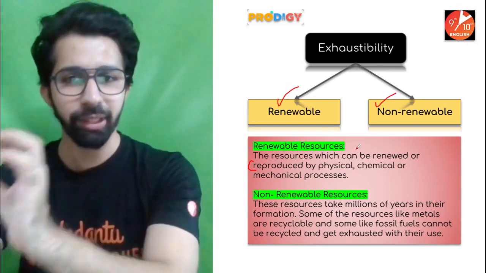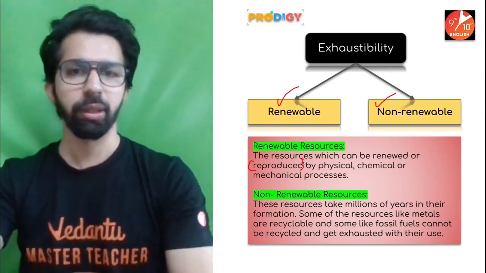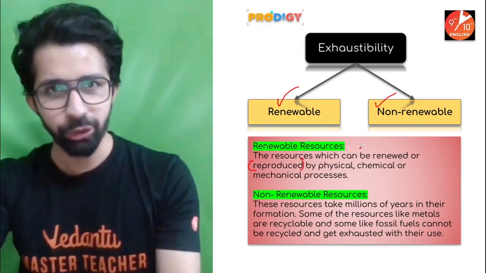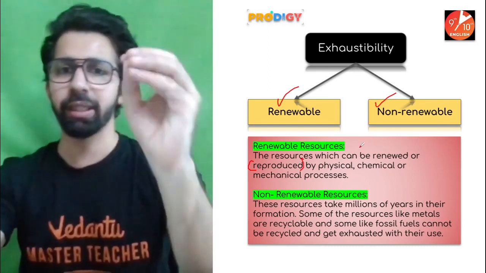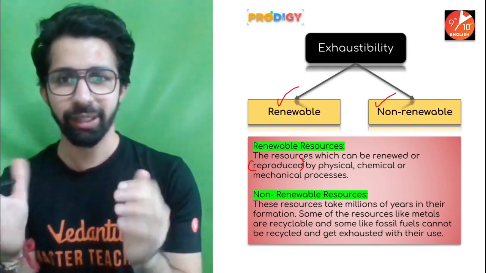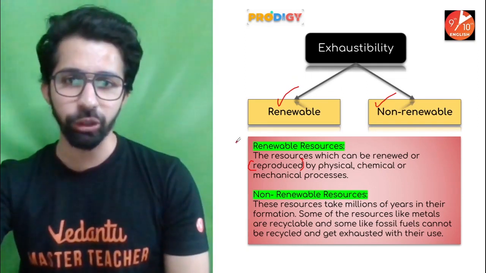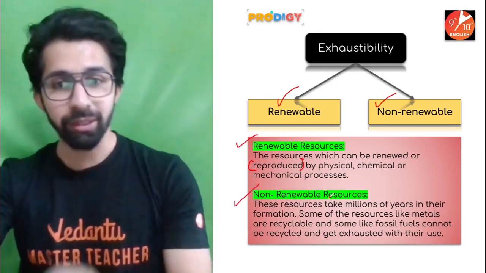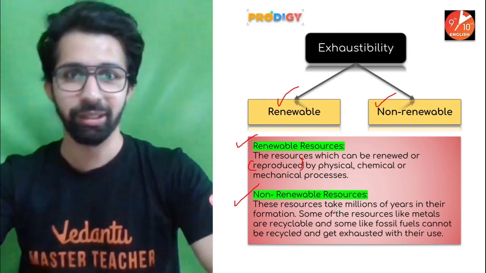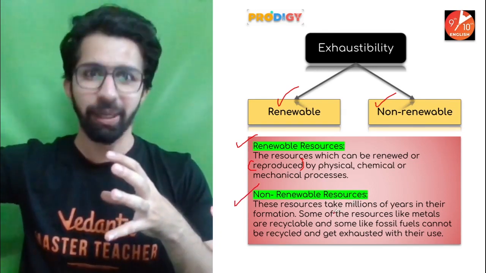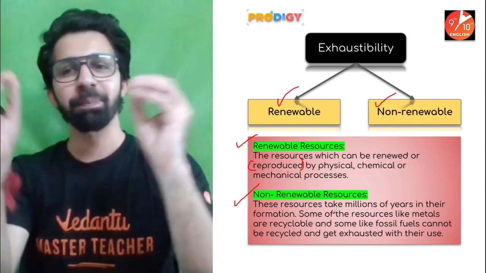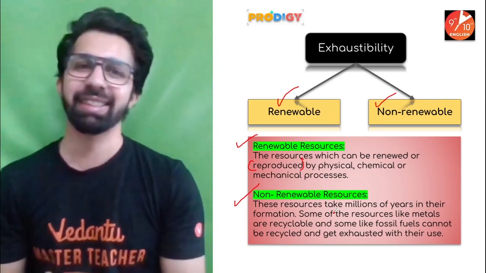The resources which can be renewed and reproduced with the help of physical, chemical or mechanical processes, any of the processes. If the resources can be renewed again and again, they are known as renewable resources. But it should be within a human lifespan. Make sure, okay? On the other hand, we have non-renewable resources. The resources which take millions of years for their formation, which is more than a human lifespan, come under non-renewable resources.